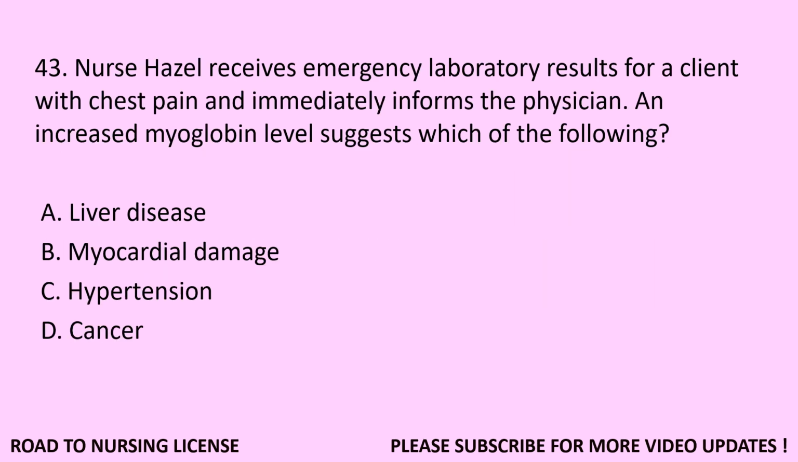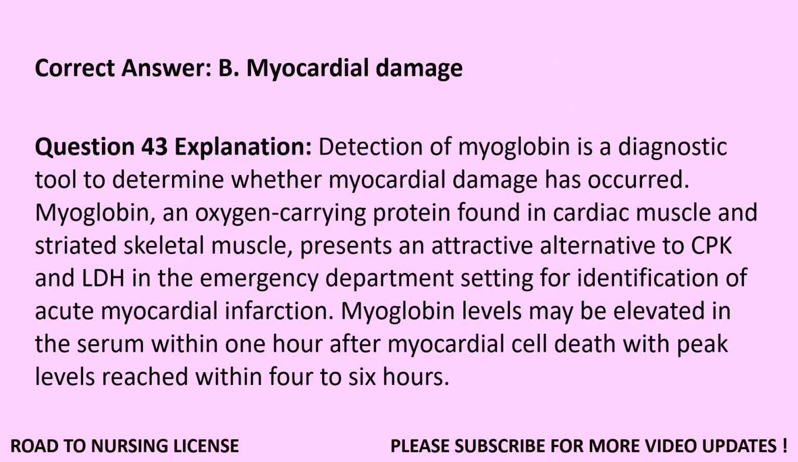Question 43. Nurse Hazel receives emergency laboratory results for a client with chest pain and immediately informs the physician. An increased myoglobin level suggests which of the following? A. Liver disease. B. Myocardial damage. C. Hypertension. D. Cancer. Correct answer, B. Myocardial damage.